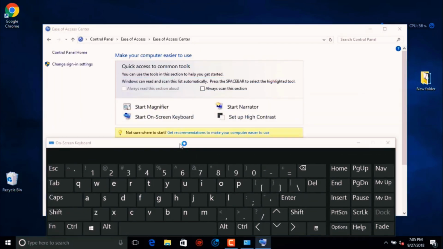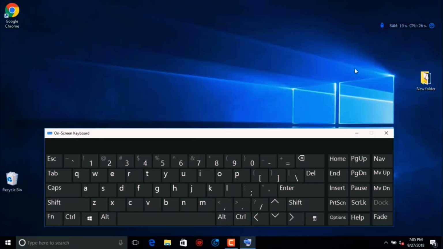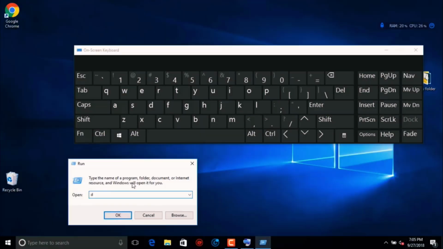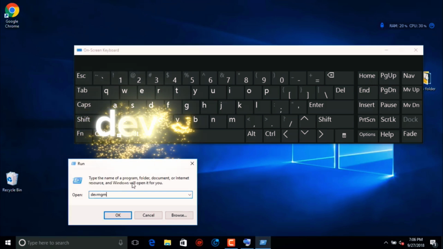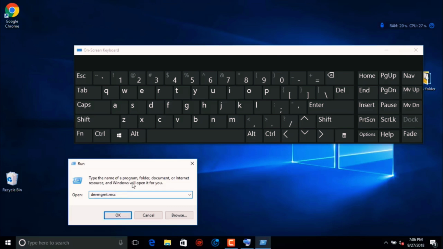So now you can use the virtual keyboard in case yours is not working. It's temporary, if necessary. So what you need to do is click on the Start menu, Run, and type the following command. This command will help you to open Device Manager.